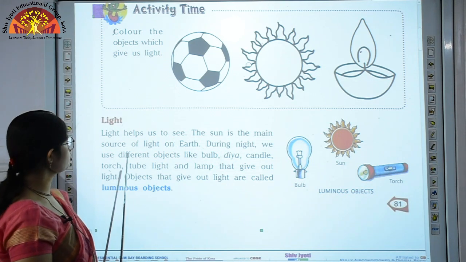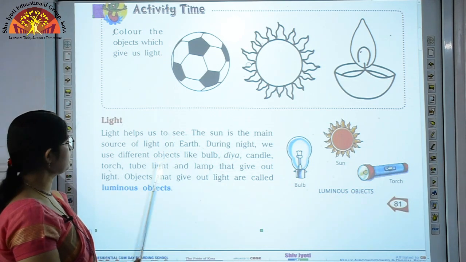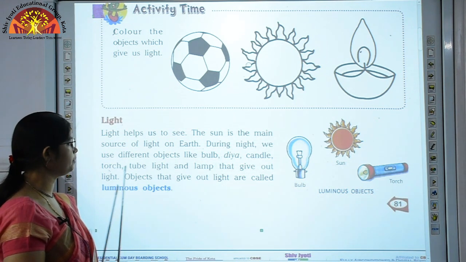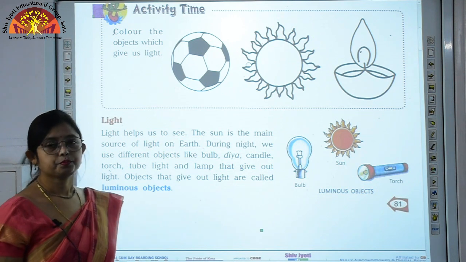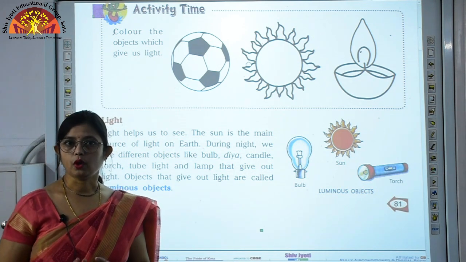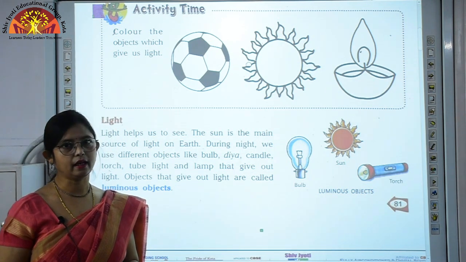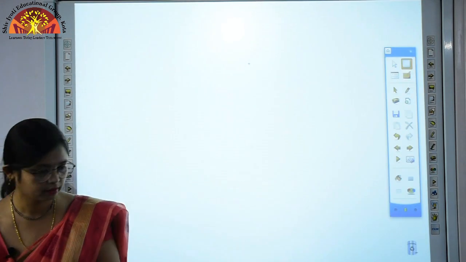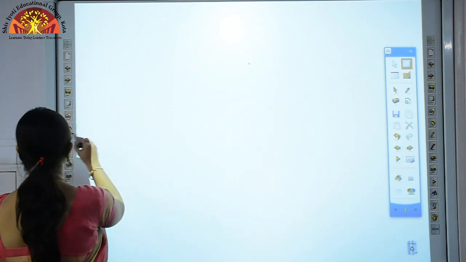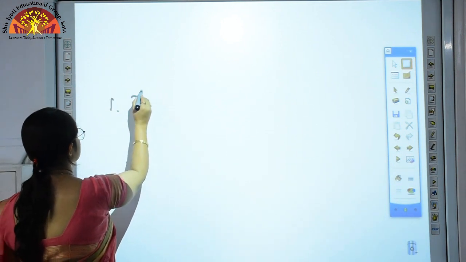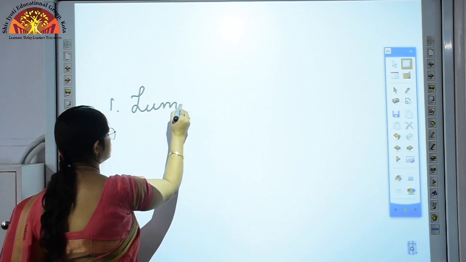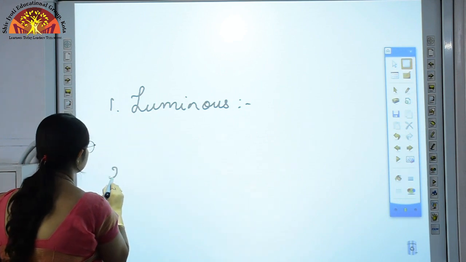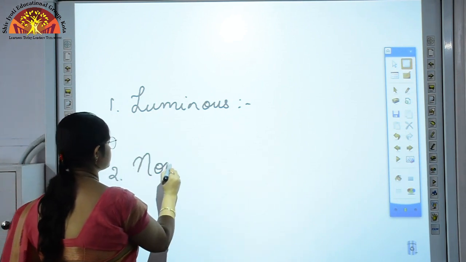The sun is the main source of light on the earth. During night, we use different objects like bulb, diya, candle, torch, tube light, lamp that give out light. So children, there are two types of objects on this basis, whether they are giving light or not. These two types of objects are, first, luminous, and second category is non-luminous.